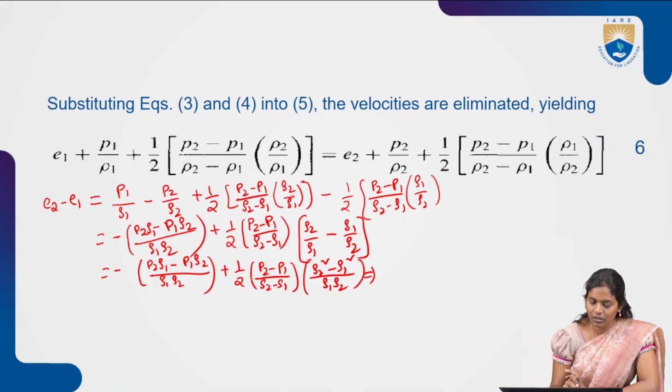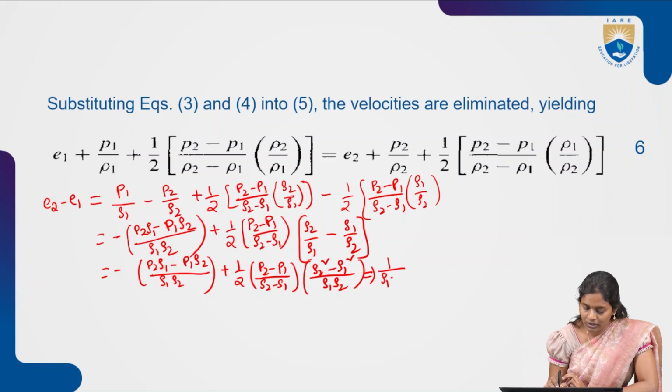Further, what can we write? Let us take out the common of rho 2, rho 1 to this side. Taking the LCM also, rho 1 rho 2 is taken out as the common.